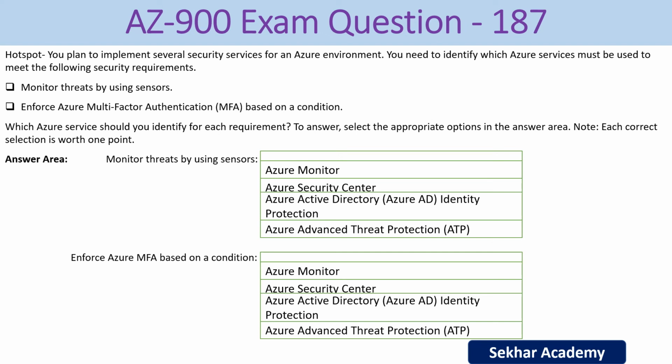Options we have: Azure Monitor, Azure Security Center, Azure Active Directory Identity Protection, Azure Advanced Threat Protection. The right answers are here. For the first one, Azure Advanced Threat Protection, and the second one, Azure Active Directory Identity Protection.